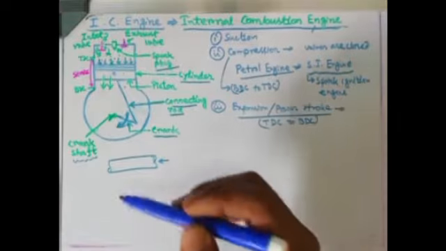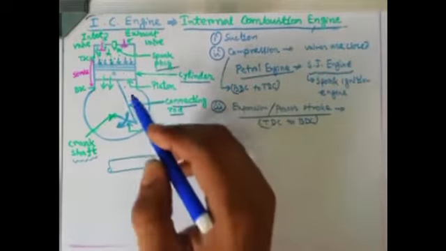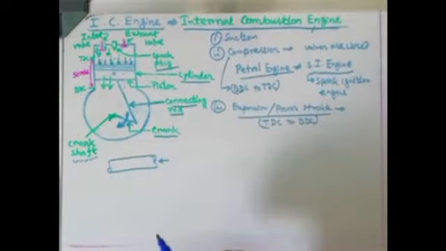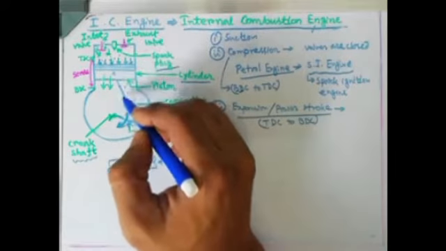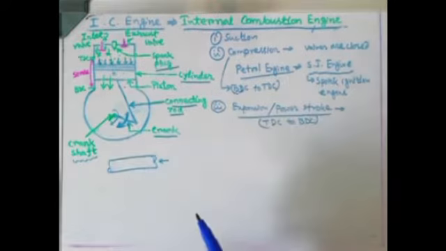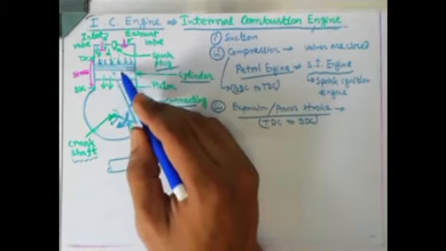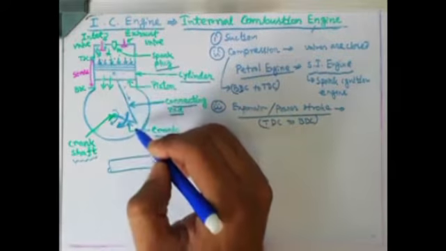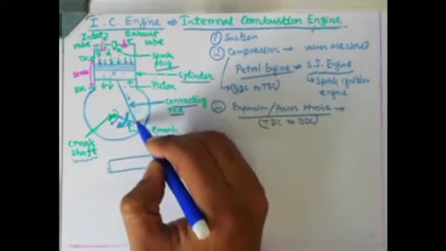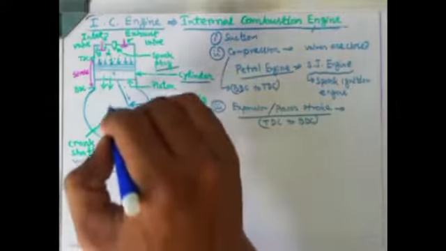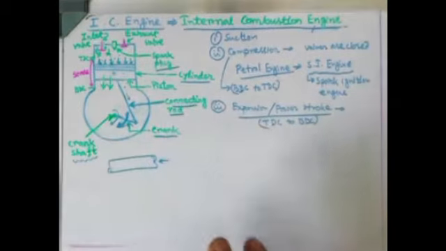So what will happen? During the expansion or power stroke, the piston is moving from top dead center to bottom dead center with very high kinetic energy. Then that linear motion of the piston will be converted into rotary motion of the crankshaft. Because if the piston is moving downward, it will push this link downward, and this link will also be pushed downward. One hinge point is there, so due to this hinge point, this crank member will try to rotate 180 degrees. Just try to imagine the thing in 3D.